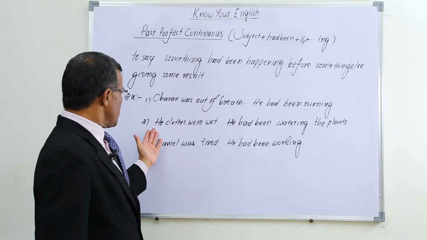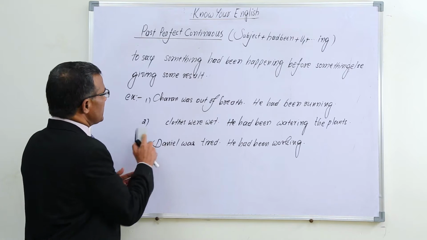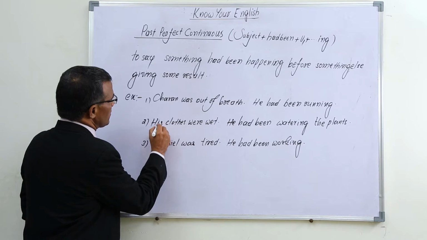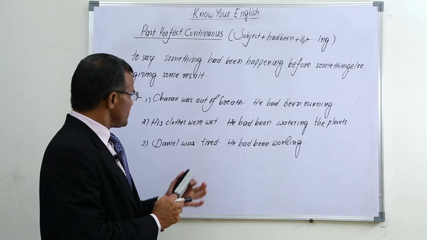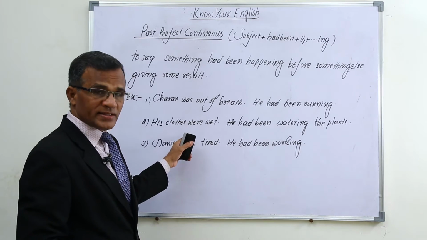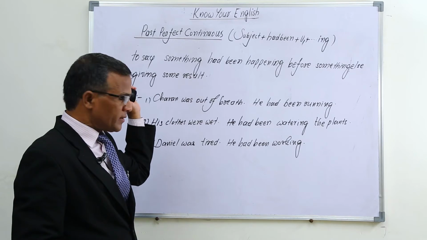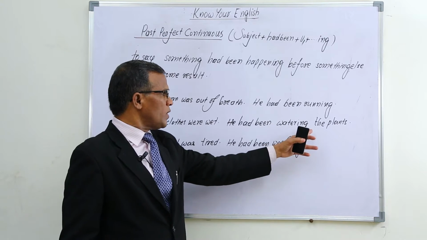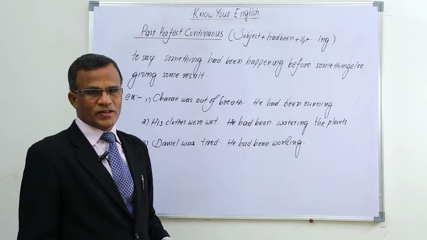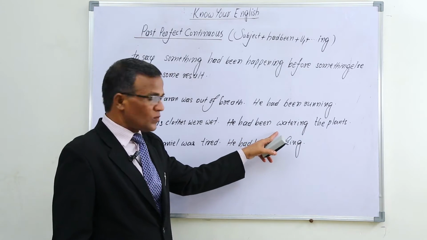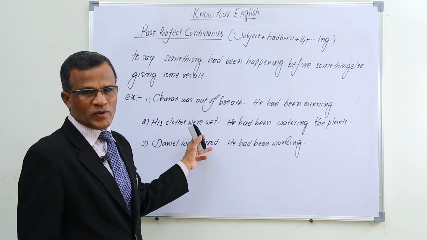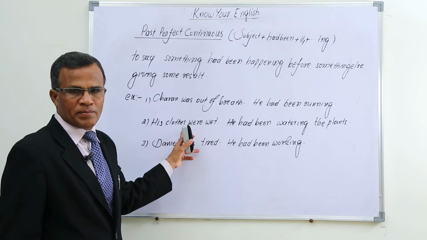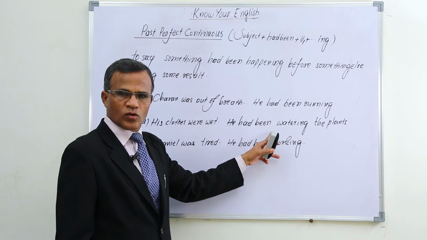In the same way, his clothes were wet. This is the result in the past. But before that, what had happened really? He had been watering the plants. So this is the reason why his clothes got wet. This is the result and this is the cause.